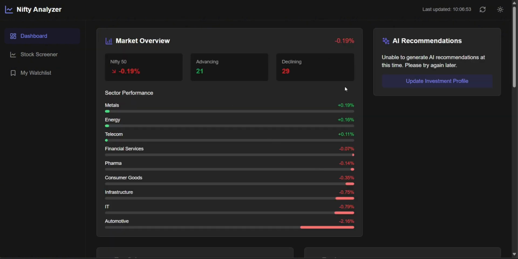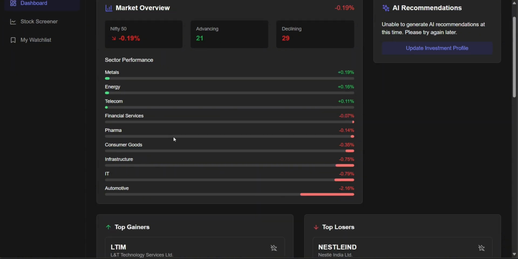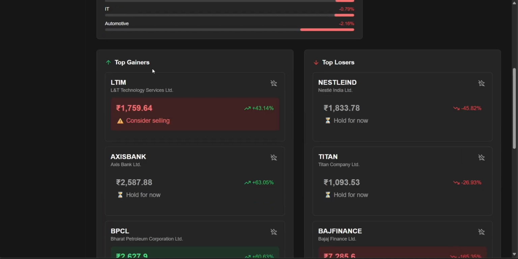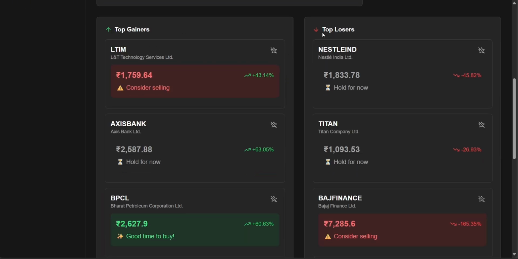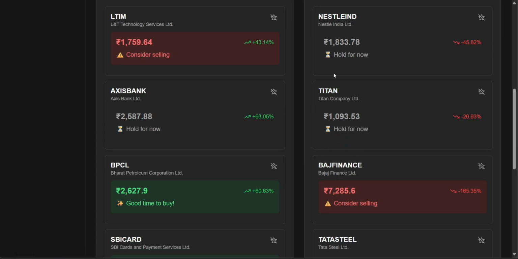After clicking on this, we'll get recommendations of which stocks we can hold, buy or sell. This is a sector performance bar which contains all the sectors, telling their performance in the market. If you scroll down, you'll see top gainers and top losers, and it will tell all the percentages and what you have to do now. Here it is written: consider selling, hold for now, and we also hold for now.